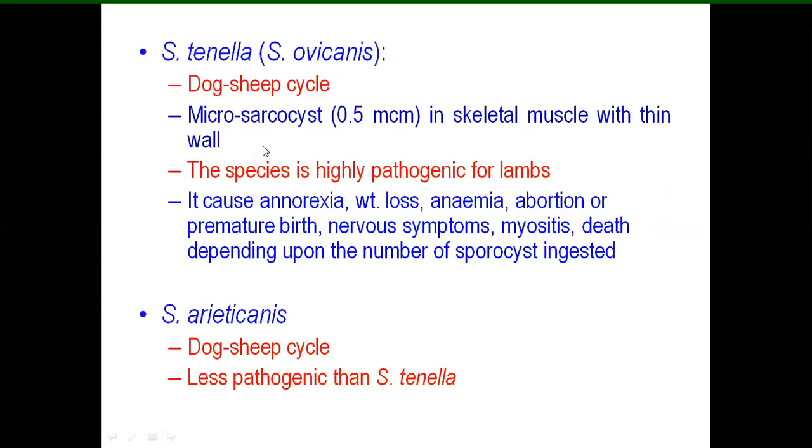Another one is Sarcocystis tenella that I told you about. In Soulsby it is written non-pathogenic, but it is Sarcocystis ovicanis, that means it is pathogenic. Ovi means ovine, sheep, and canis means dog origin. Dog-sheep cycle, it is also microsarcosis. It is highly pathogenic for lambs. It causes anorexia, weight loss, anemia, and abortion. Another one is Sarcocystis arieticanis. This is also a dog-sheep cycle, but it is less pathogenic than Sarcocystis tenella.